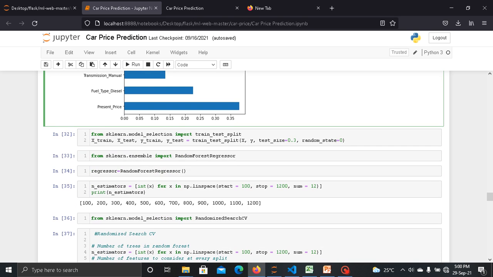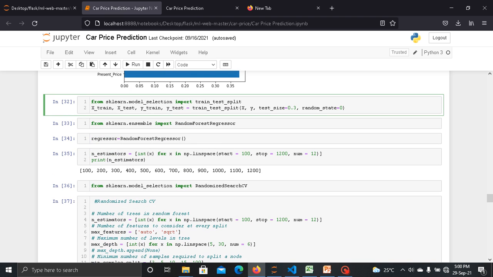Now in this step I have split our data into training data and testing data. I have taken test size as 0.3. 0.3 means I have taken 30% data to test our model and 70% data to train our model. Now here I imported random forest regressor from the sklearn library.